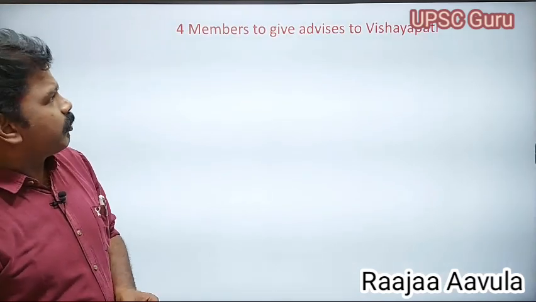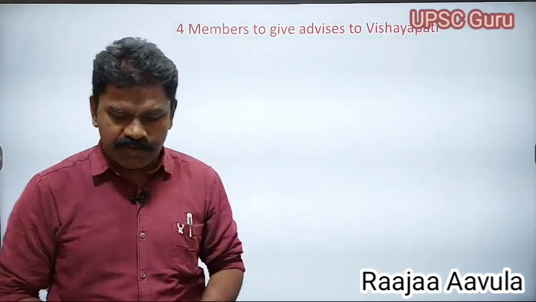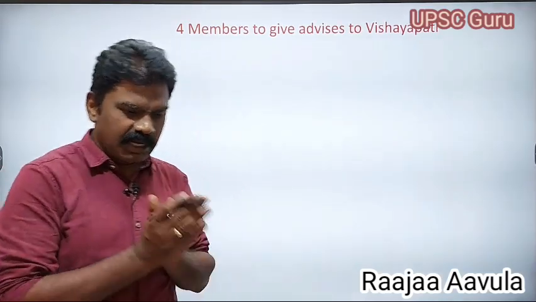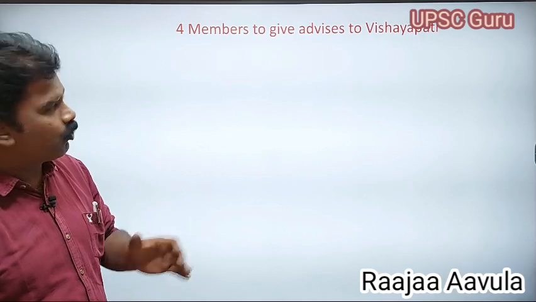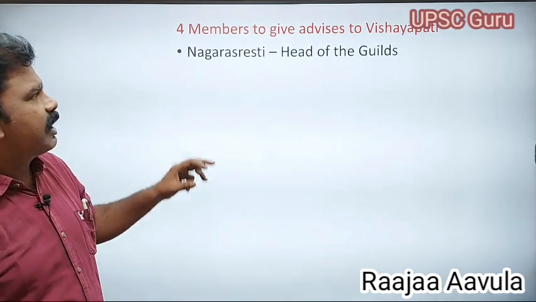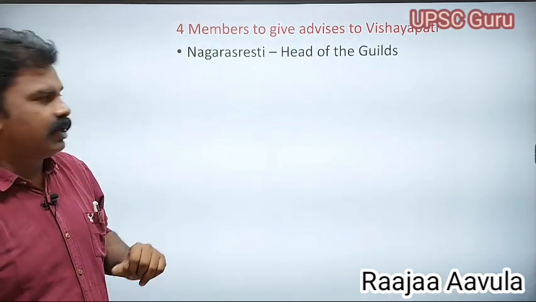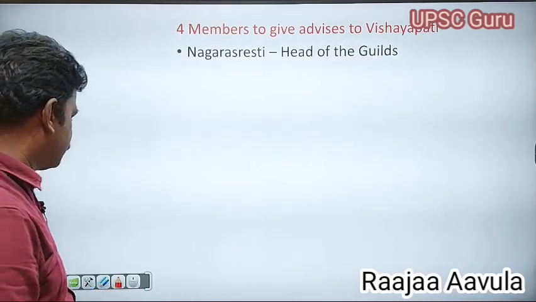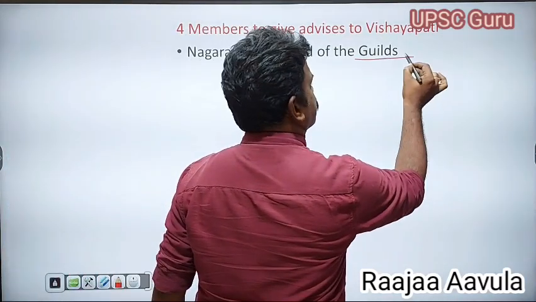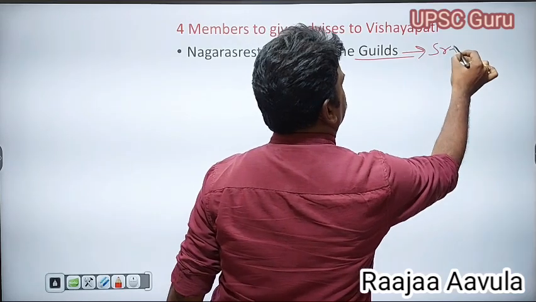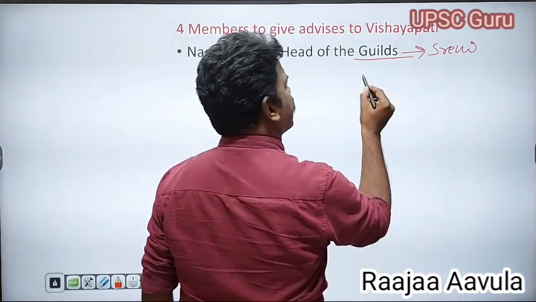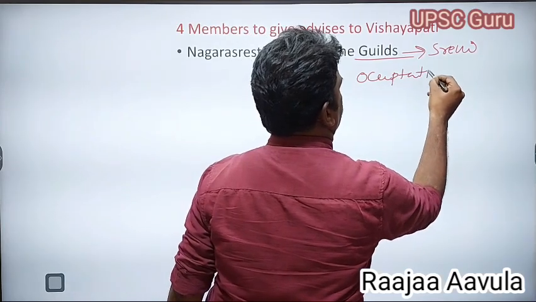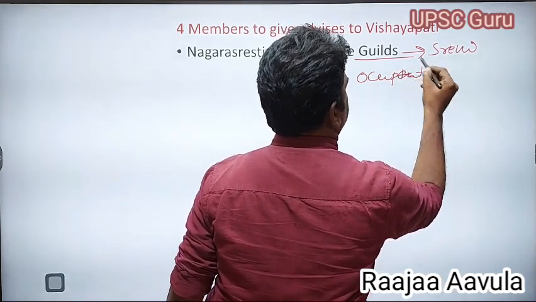Next, there were four members to give advice to the Vishayapati, who was the head of the Vishaya. Nagarashreshti was head of the guilds. Guild means Sreni, an occupational group.